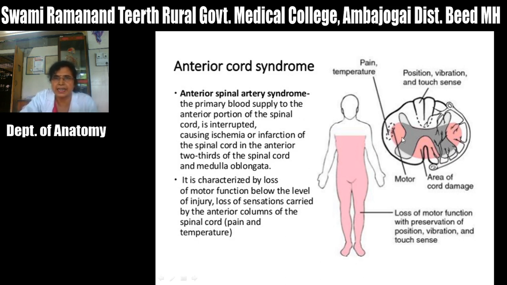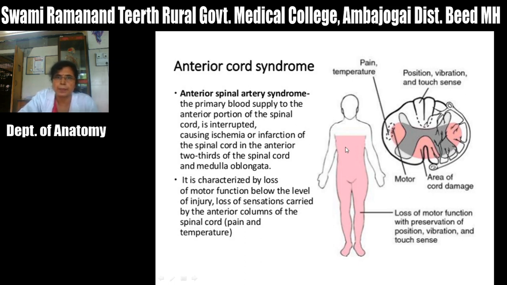That means this anterior two-thirds part of the spinal cord is damaged, because it is supplied by the anterior spinal artery. And you know, in the lateral funiculus there is the lateral corticospinal tract and the lateral spinothalamic tract, and due to this there is loss of motor function below the level of injury. At the same time, there is loss of sensation carried by the anterolateral column, that is pain and temperature sensation, because the lateral spinothalamic tract, which is present in the lateral